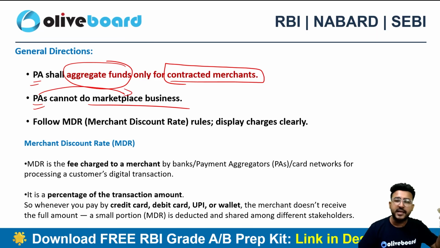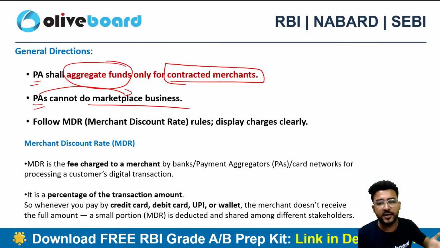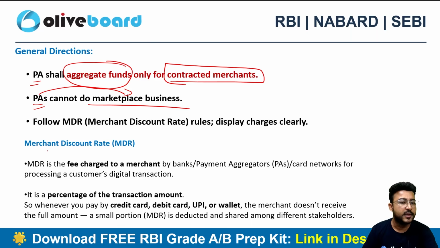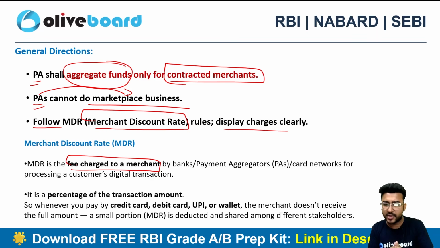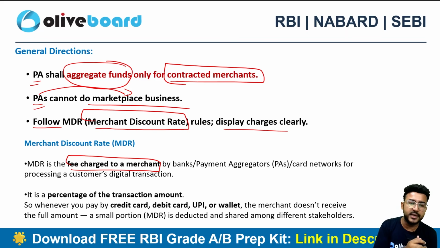They are facilitators to the marketplace business. They cannot enter directly into marketplace business. Again, they need to follow the merchant discount rate rules and display the charges clearly. What they are doing is charging a small fee from the merchants. Why? Because they are facilitating the transaction, aggregating the transactions and paying the merchant. So MDR means merchant discount rates, right? They need to clearly display the charges they are charging from the merchants.